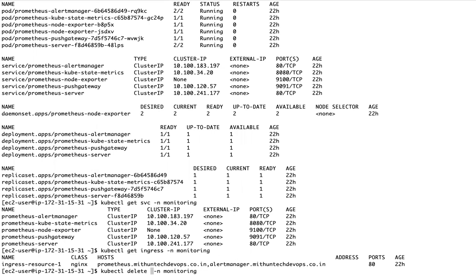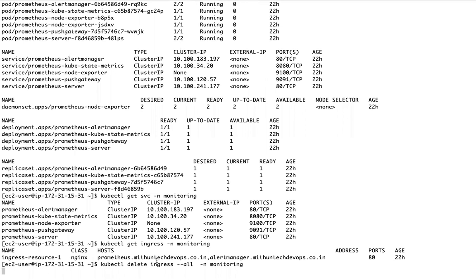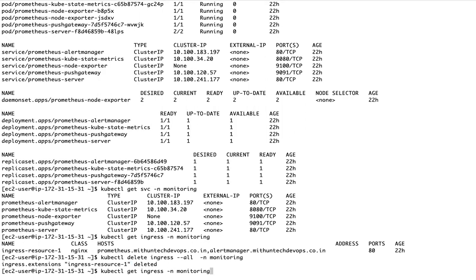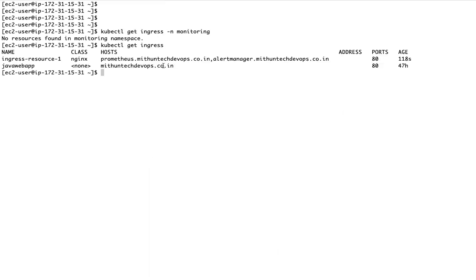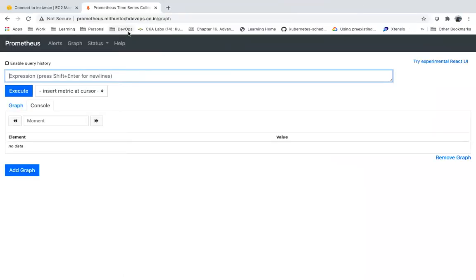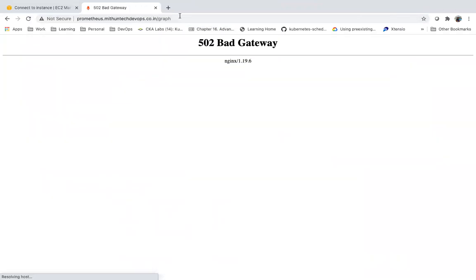If you see, if I'm deleting the ingress in the monitoring namespace, now I have it in a default namespace. Now we will get an error. Now I don't have ingress rules in a monitoring namespace. I have them in a default namespace. So we are getting this 502 bad gateway.